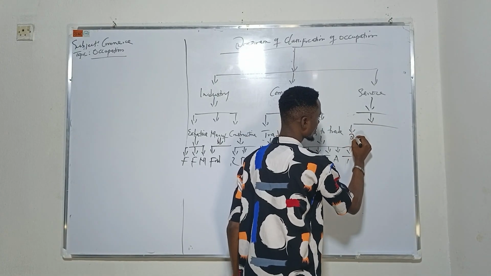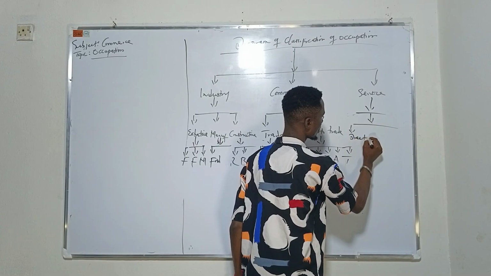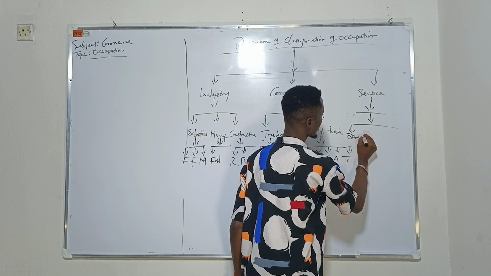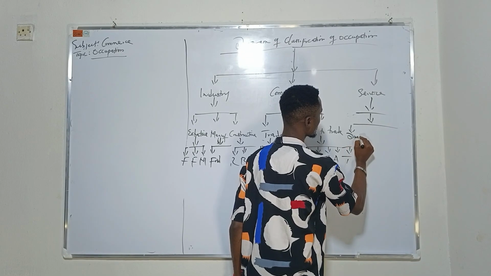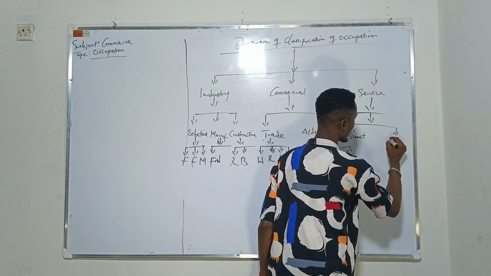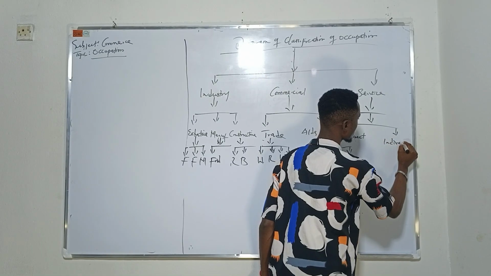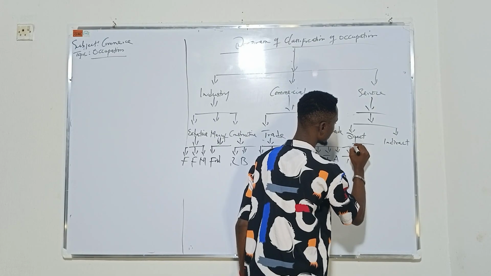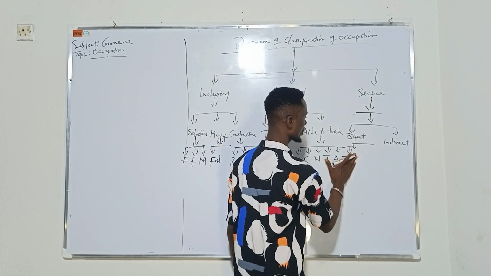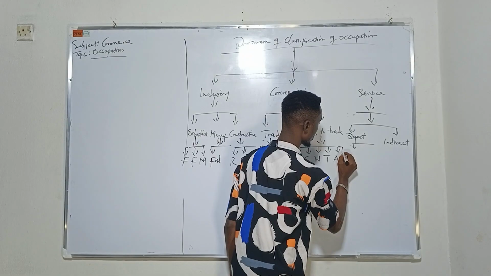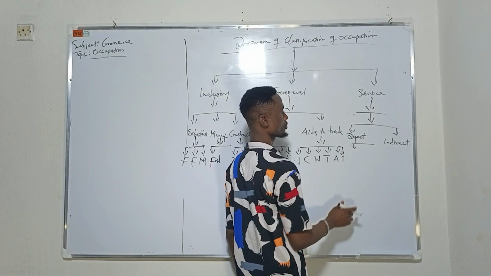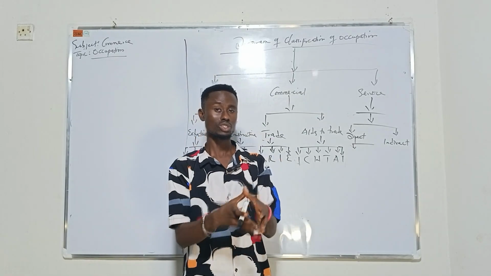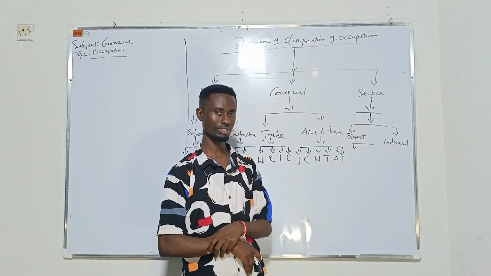We have direct service. Let me write it very well. Direct, then we have indirect. Under direct, we have the following. When you say direct service, it is a service that is rendered to you, and then you pay for it. That is called direct.